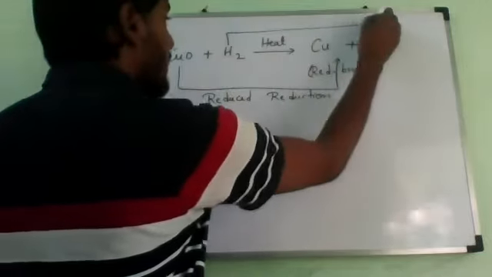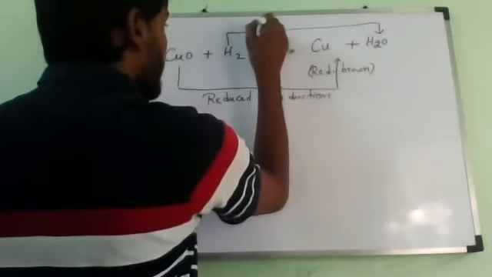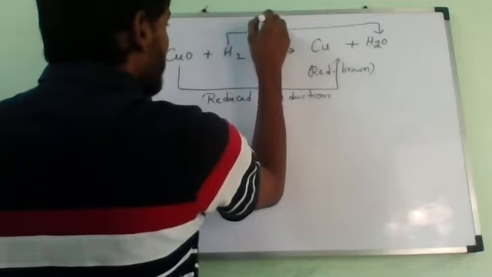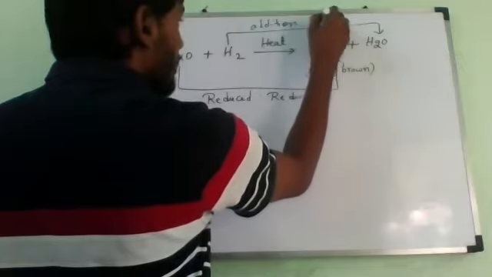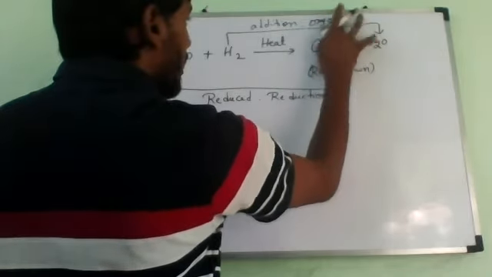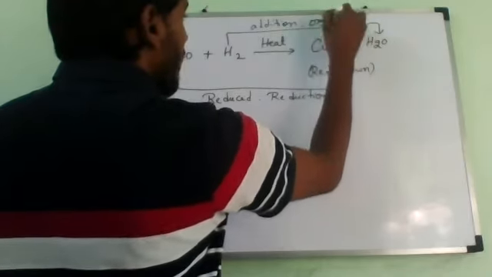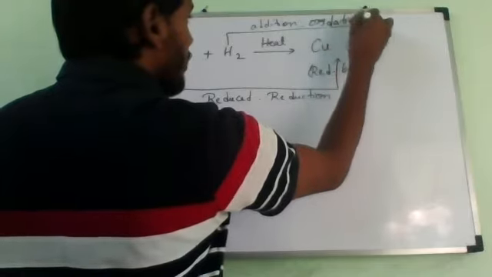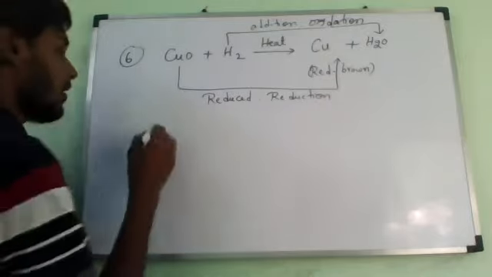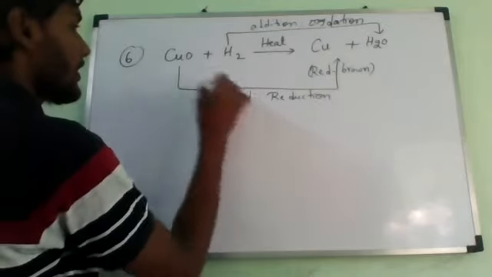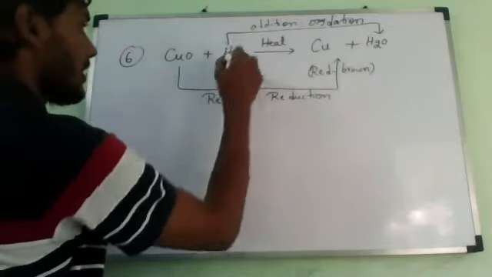Next, hydrogen is gaining oxygen. Gaining oxygen means adding oxygen, so that is oxidation. Do you understand? Yes, sir. So the reduced substance is CuO, and the oxidized substance is H2.